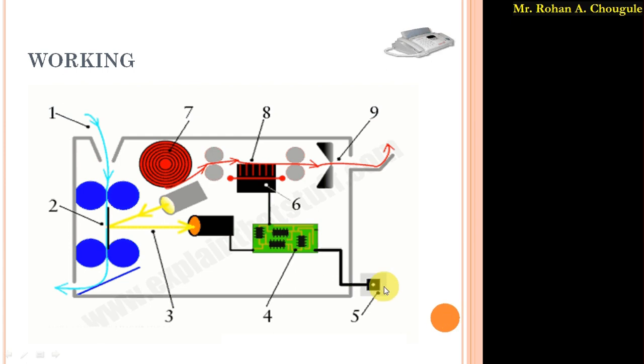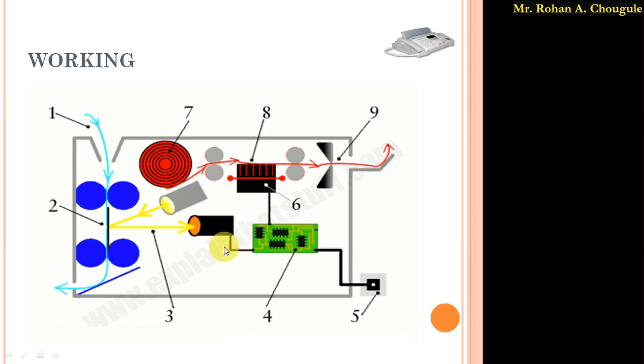Again, as I said, this machine works as a transmitter as well as a receiver. When the signal is received by this fax machine, it comes through the telephone line. These telephone lines are connected to this electronic circuitry. So this electronic circuitry receives the digital signal, and the digital signals are transferred towards this printer inside this fax machine.